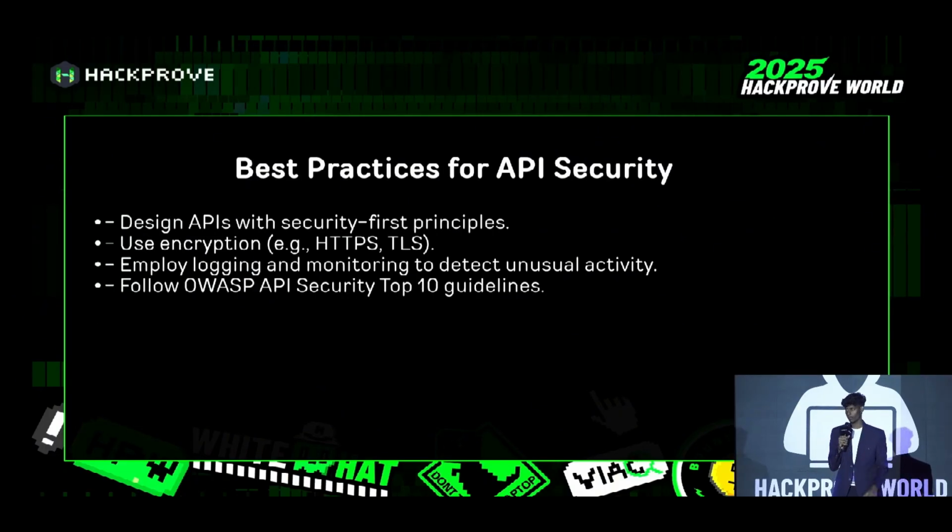So here are the best practices of API security. Design security with first principles, use HTTPS and TLS, and employ logging and monitoring every day to detect unusual activities. Follow the OWASP API Top 10 security guidelines.